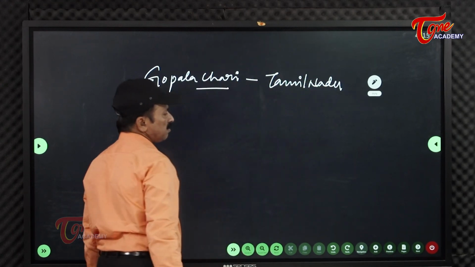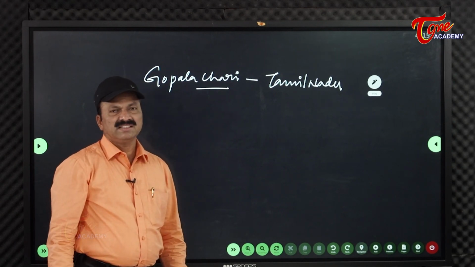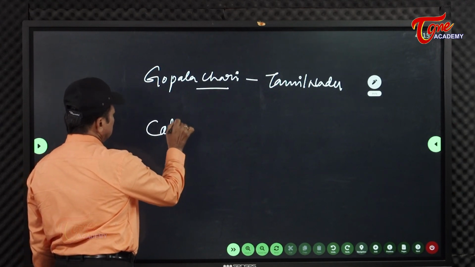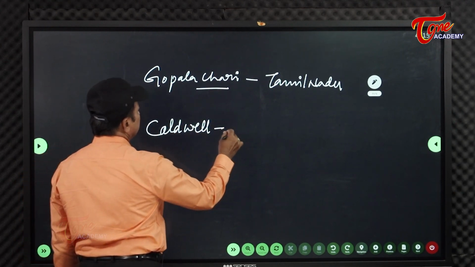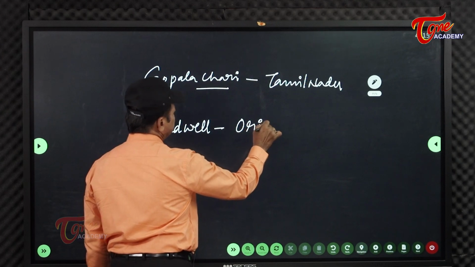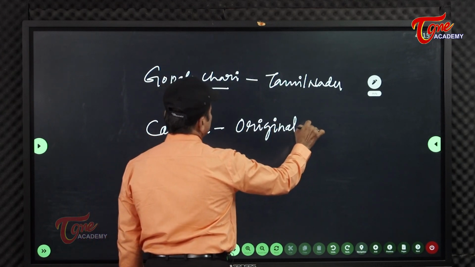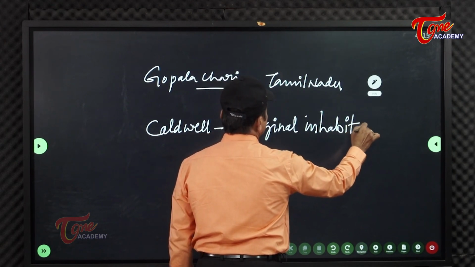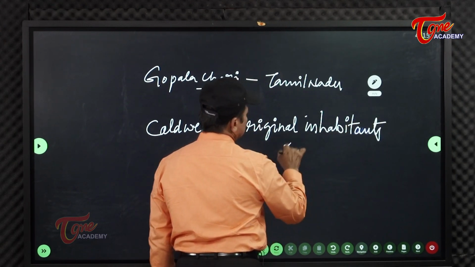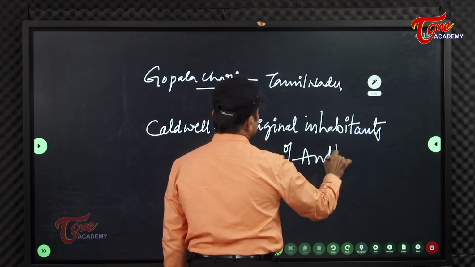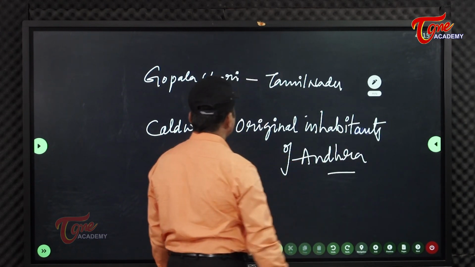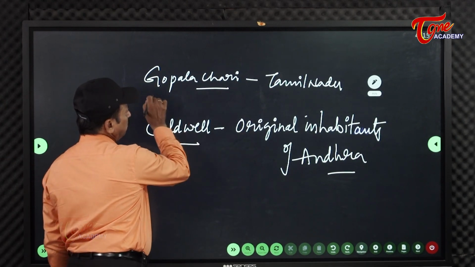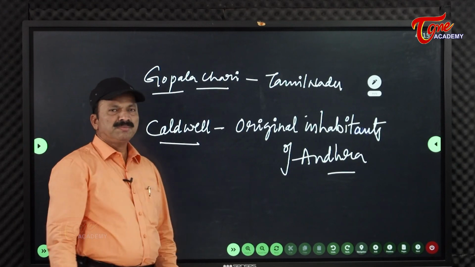They people belong to Tamil Nadu. But Caldwell said that they are the original inhabitants of Andhra, the Krishna Godavari River region, that was the place of the Ikshvakus. It was said by Caldwell. So Gopalachari said that they people belong to this one.